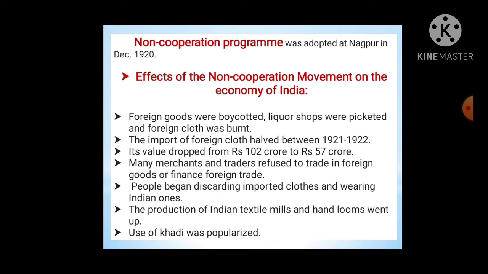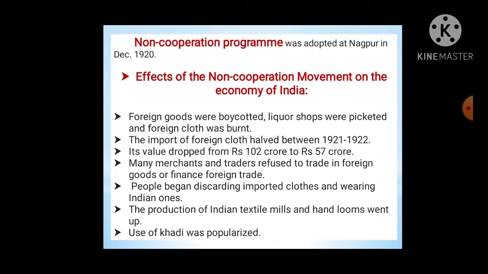After that, the next point is the non-cooperation program. It was adopted at Nagpur in December 1920. The effects of the non-cooperation movement on the economy of India were: foreign goods were boycotted, liquor shops were picketed, and foreign cloth was burnt.